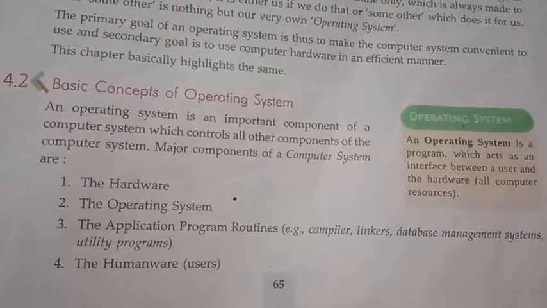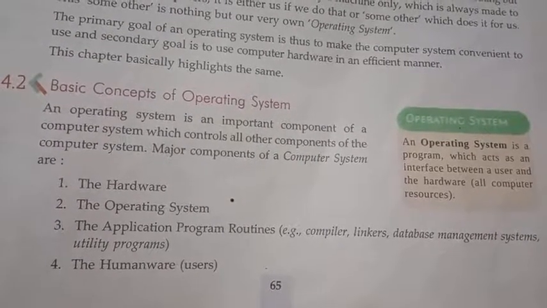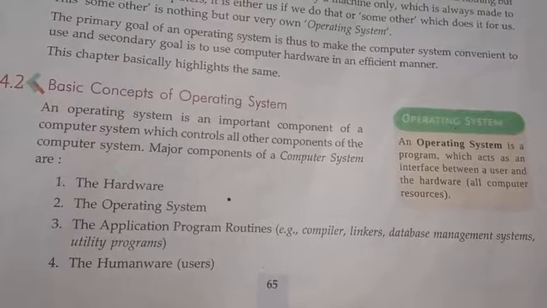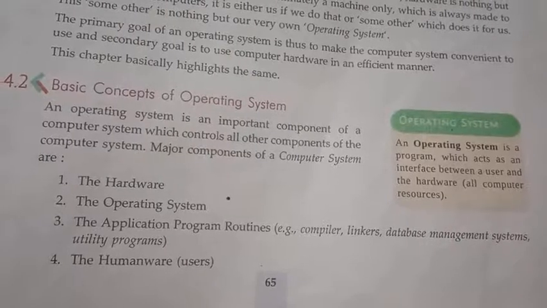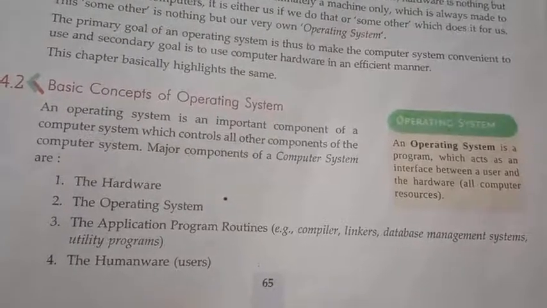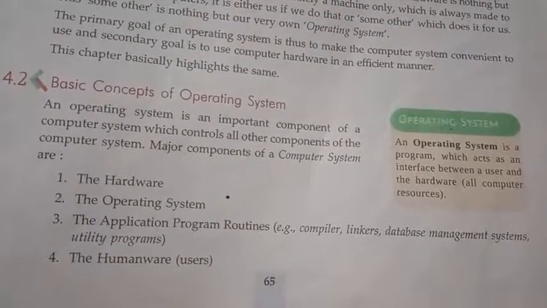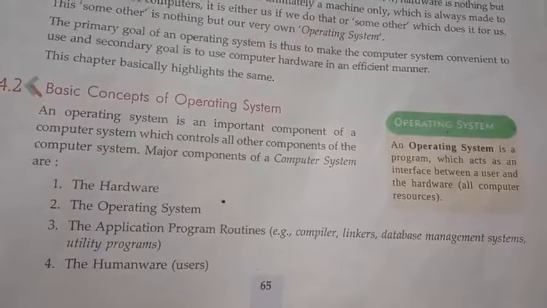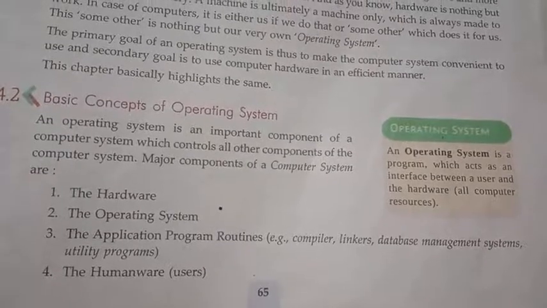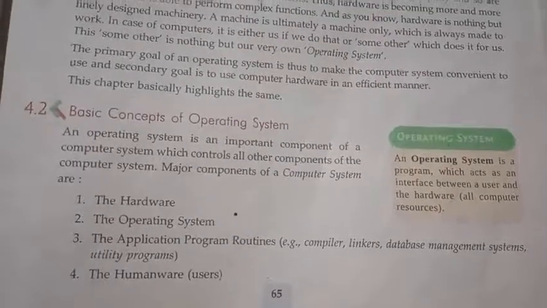These are the main four components of a computer system: hardware, operating system, application programs, and the human or user who uses the computer.